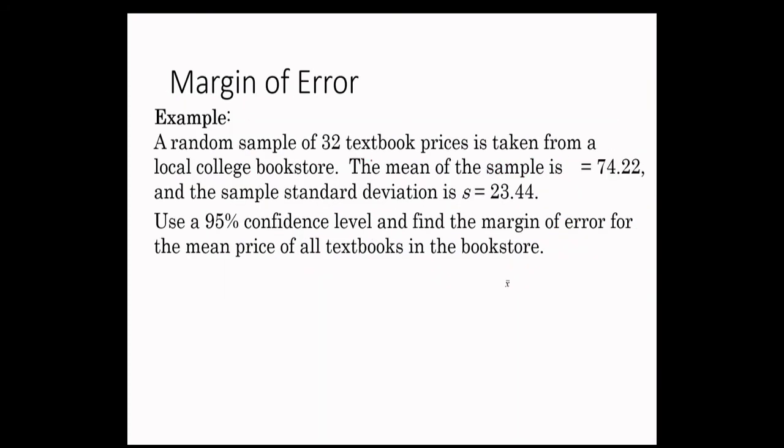A random sample of 32 textbook prices is taken from a local college bookstore. The mean of the sample is this, and the sample standard deviation is 23.44. These two parameters, the mean X bar and the standard deviation 23.44, have been computed from the sample. Now use a 95% confidence interval and find the margin of error for the mean price of all textbooks in the bookstore.